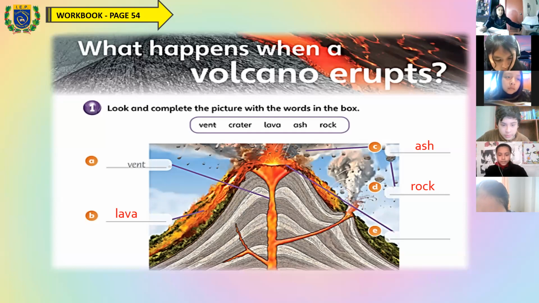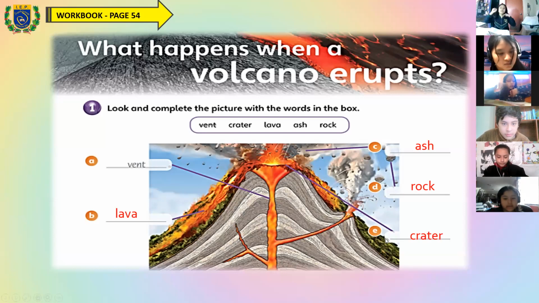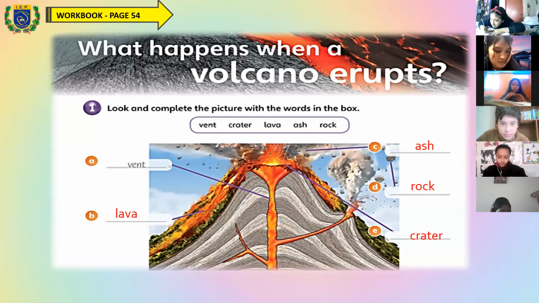The letter E is pointing to this part of a volcano. Excellent, the crater. Okay, so complete the parts of the volcano when it erupts, okay?